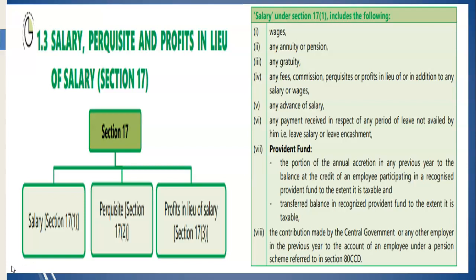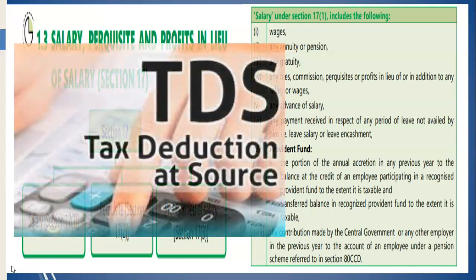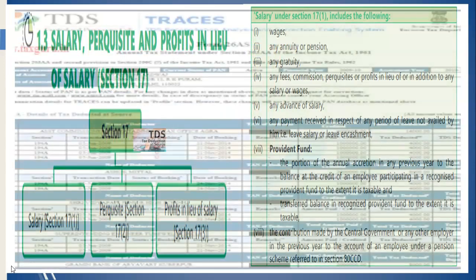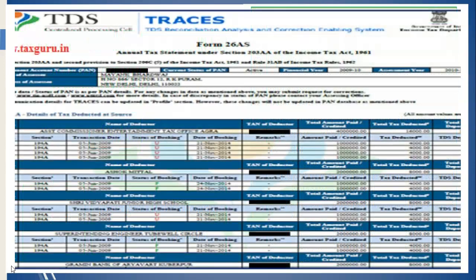As and when the salary is paid, the employer is required to deduct TDS, that is tax deducted at source, and remit the same to government. The TDS such deducted will be visible under 26AS,